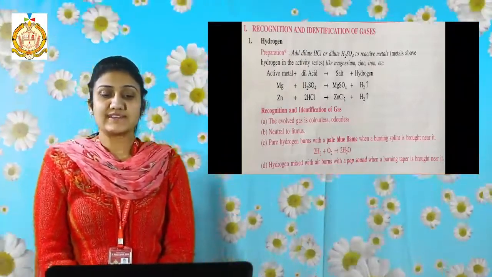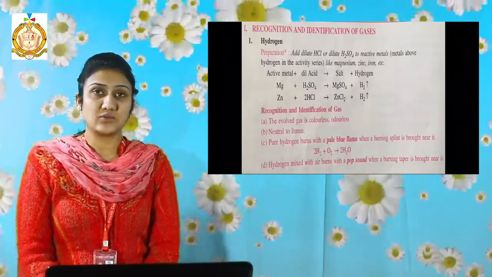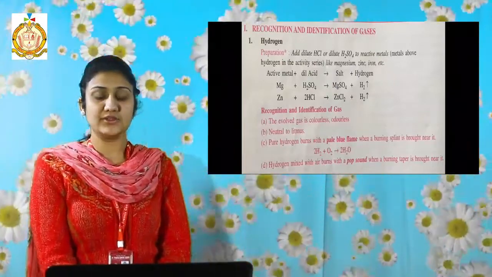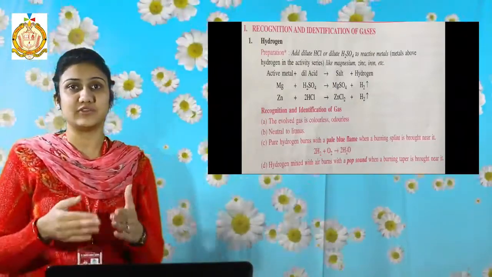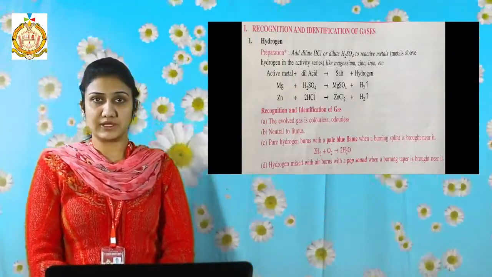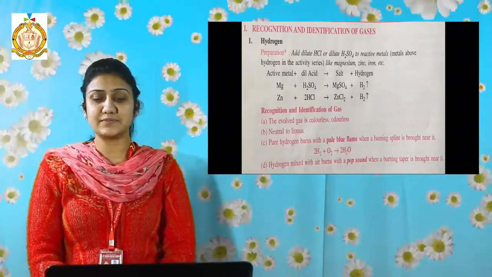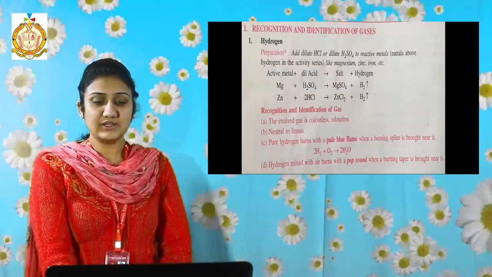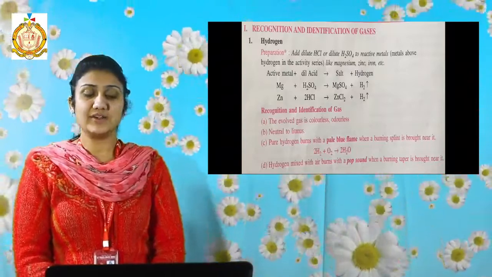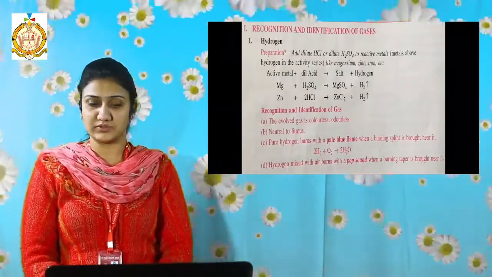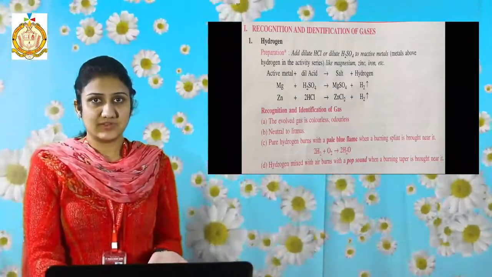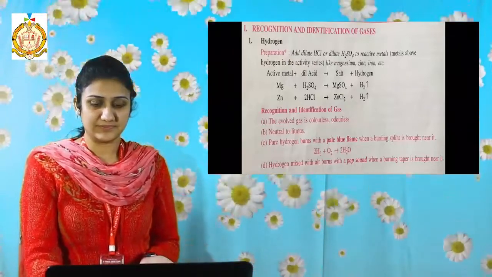The gas involved is colorless and odorless, that is, it has no color and no smell. It is neutral to litmus, which means it has no effect on litmus. Pure hydrogen burns with a pale blue flame when a burning splint is brought near it, and also with a pop sound. So from these points you can guess which gas is given to you, and that is hydrogen.